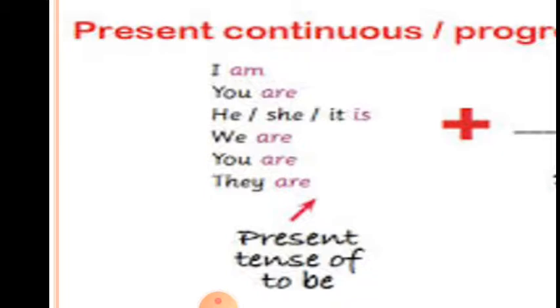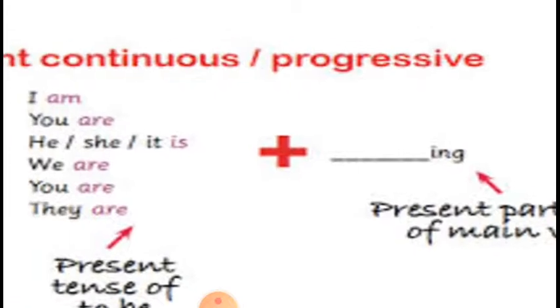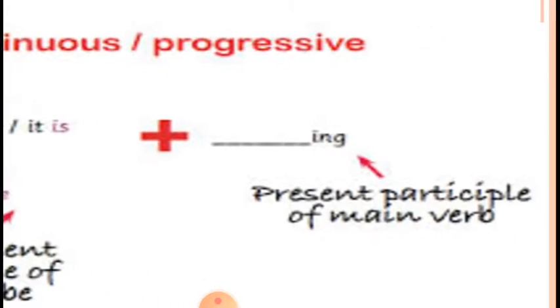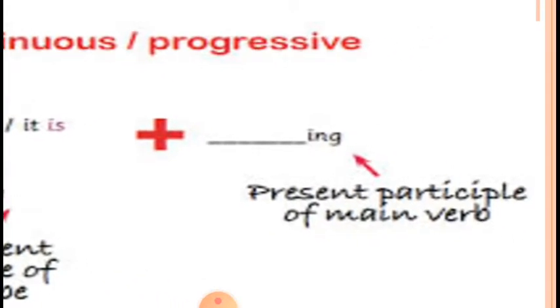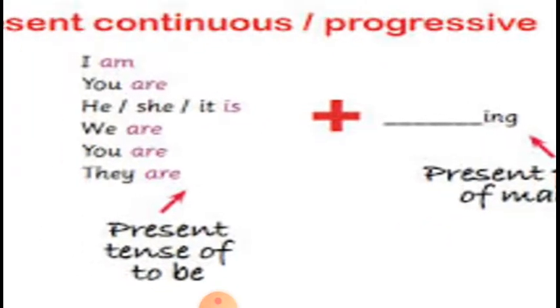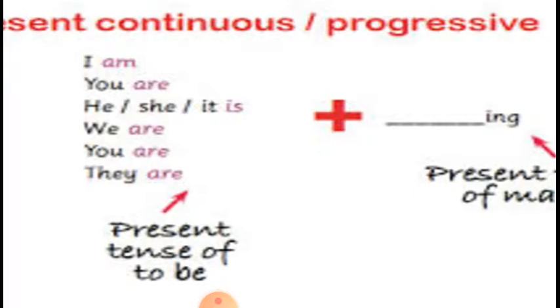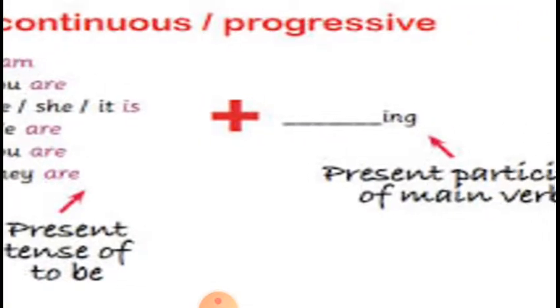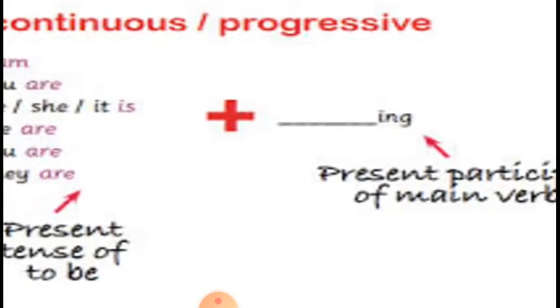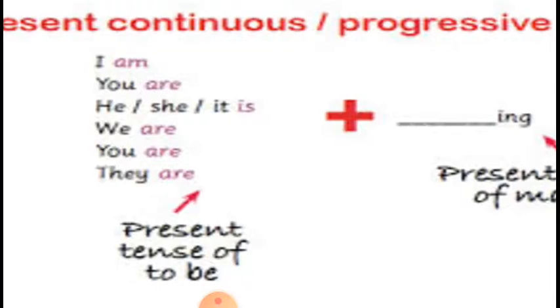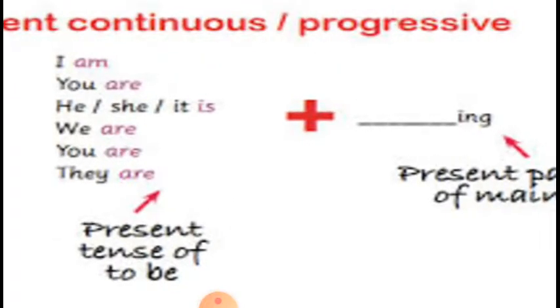So here we can see the tabular form of how we add I with am. Here you can see I am plus the verb form plus ing. So you can see here we add the present participle of the main verb along with I am. You are plus the present participle form of the main verb. He, she, it is. We are. You are. They are. So this is called the present tense of to be form.